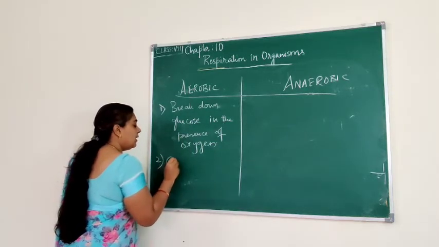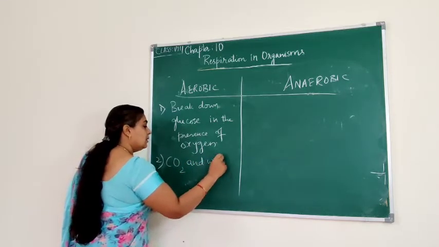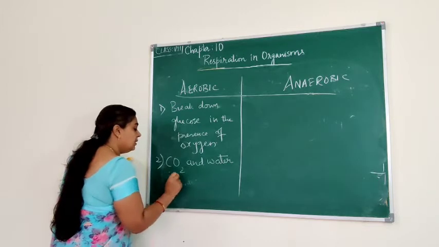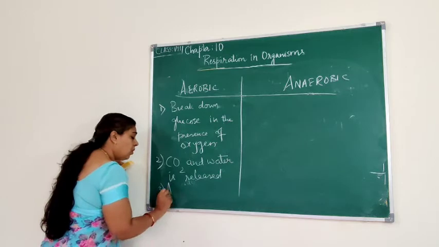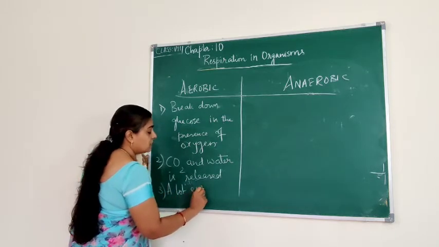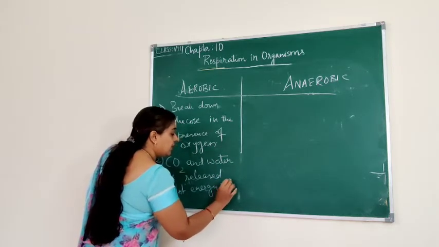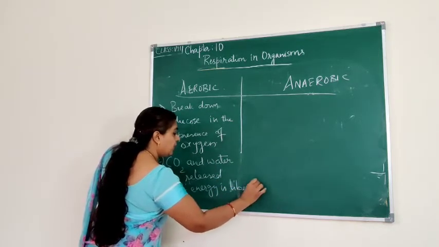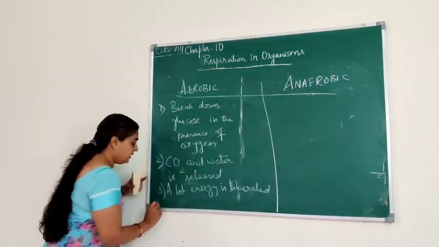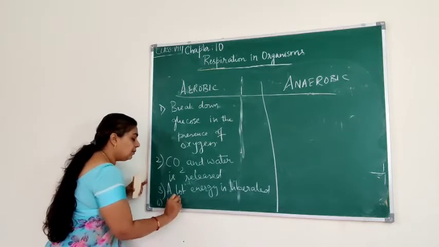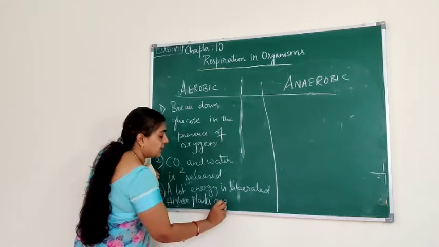And what is formed? Carbon dioxide and water are released as products. And a lot of energy is released. Lot of energy is liberated. Always remember, in aerobic respiration a lot of energy will be released. And it is seen in all the higher plants and animals. So this is our aerobic respiration.